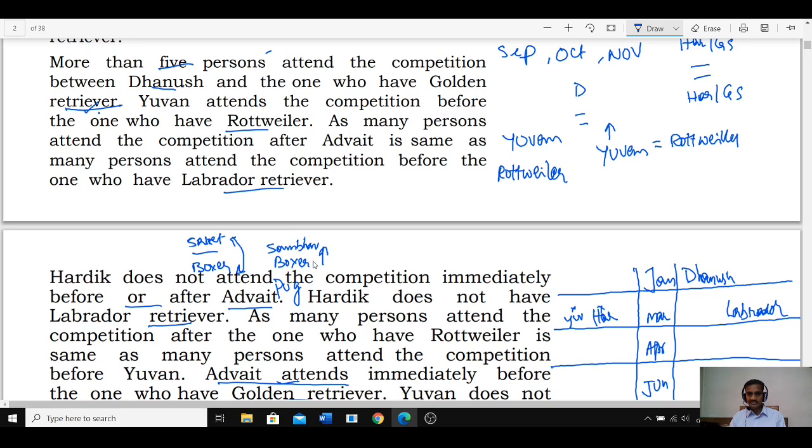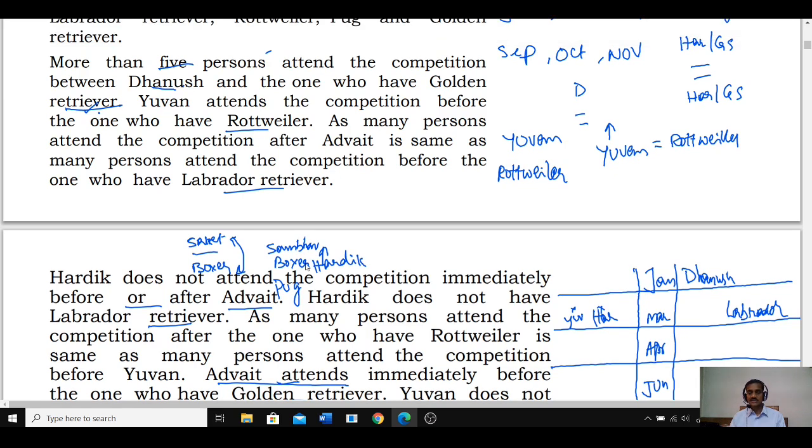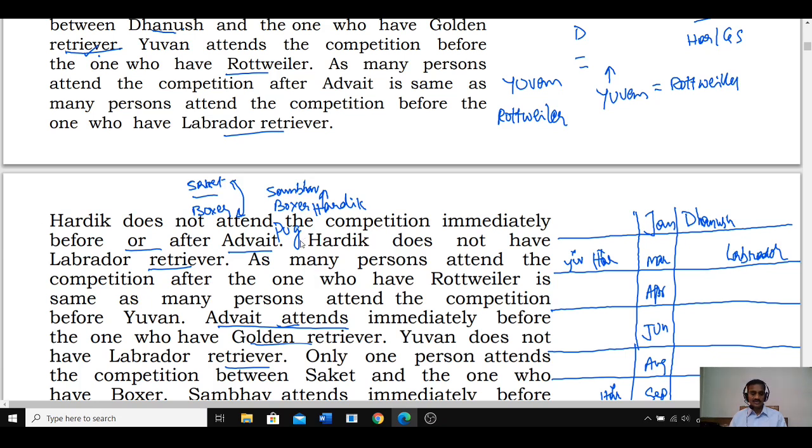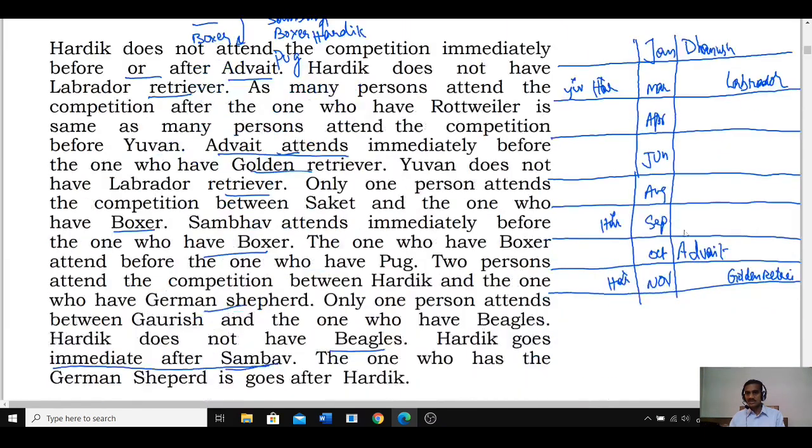Hardik is immediately after Sambhav, so Hardik must be Boxer. Because Sambhav is immediately before Boxer, and Hardik is immediately after Sambhav, Sambhav and Hardik are adjacent to each other, and Hardik is Boxer. As Hardik is Boxer, tell me where can we fix this Hardik? Now Hardik cannot be here, hence Hardik can be at any one of these 3 places.